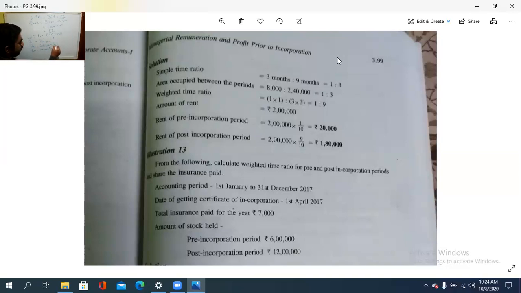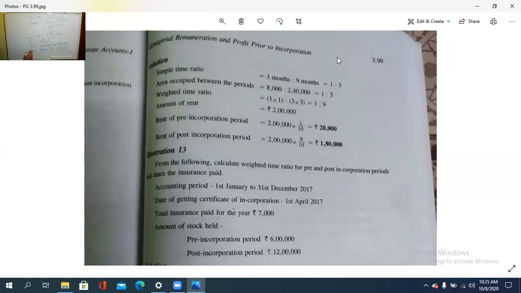So how is it coming? 2 lakh into 1/10. Yes, in this way. So 20,000 is the first case and 1,80,000 is the second case, 9 2s are 18.